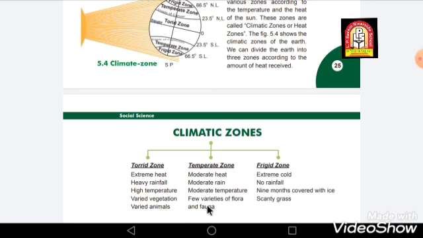Then there is the frigid zone. In the frigid zone the amount of heat is very less, and because of this there is extreme cold, there is no rainfall, nine months are covered with ice, and there is scanty grass, right? So in this region there is a very high amount of cold, there is no rainfall, and out of 12 months, 9 months are covered with ice and there is scanty grass.